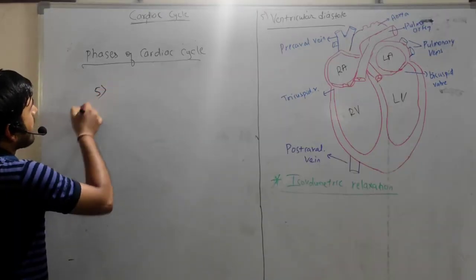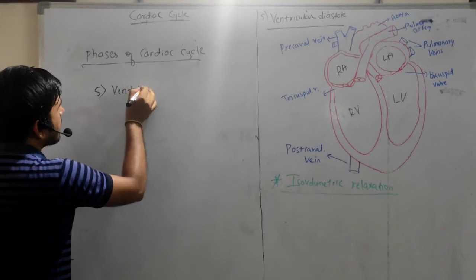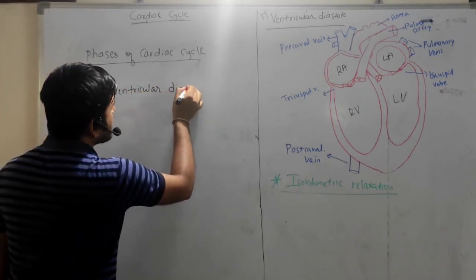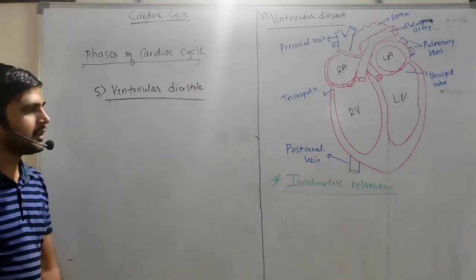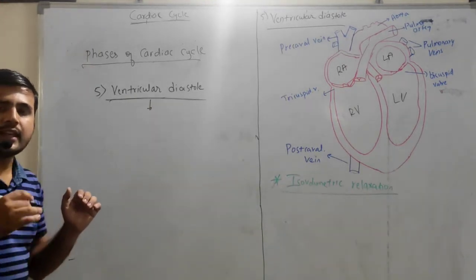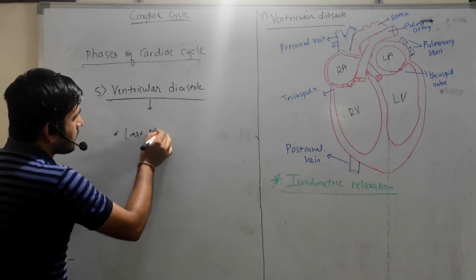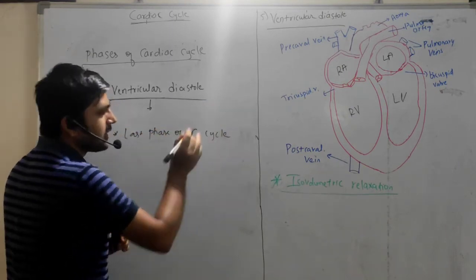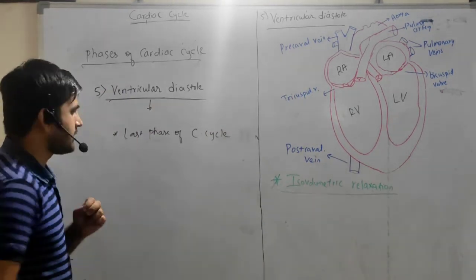And the last phase is ventricular diastole or ventricular relaxation, right? So what happens in this phase is, this is the last phase of the cardiac cycle, okay? This last phase of the cardiac cycle, right? So this phase is again divided into two phases.